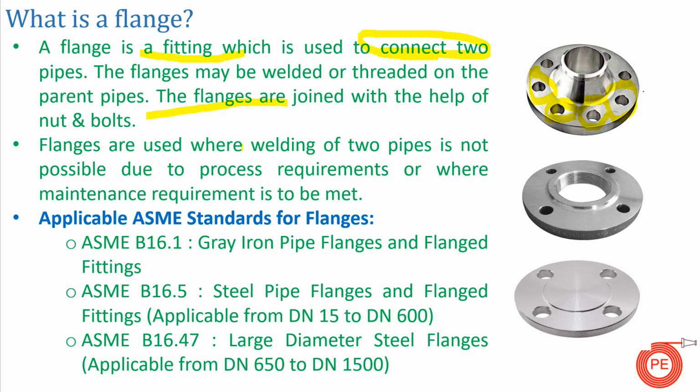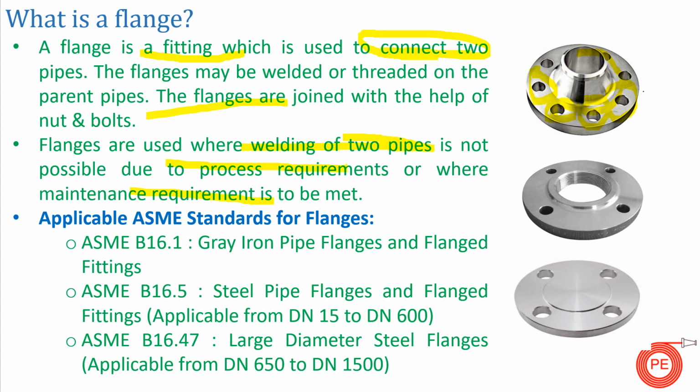So guys, flanges are used where welding of pipes is not possible due to process requirements, or where maintenance requirements are to be met. Suppose there is a process in which a lot of sedimentation takes place, a lot of settling in your pipes. If we want to clean the pipes without the use of a flange, there may be chances that we need to cut the pipe. But if we have a flanged joint in that pipe, we can easily open that flange and clean the pipe. So this is one of the basic maintenance purposes for which flanges are used.